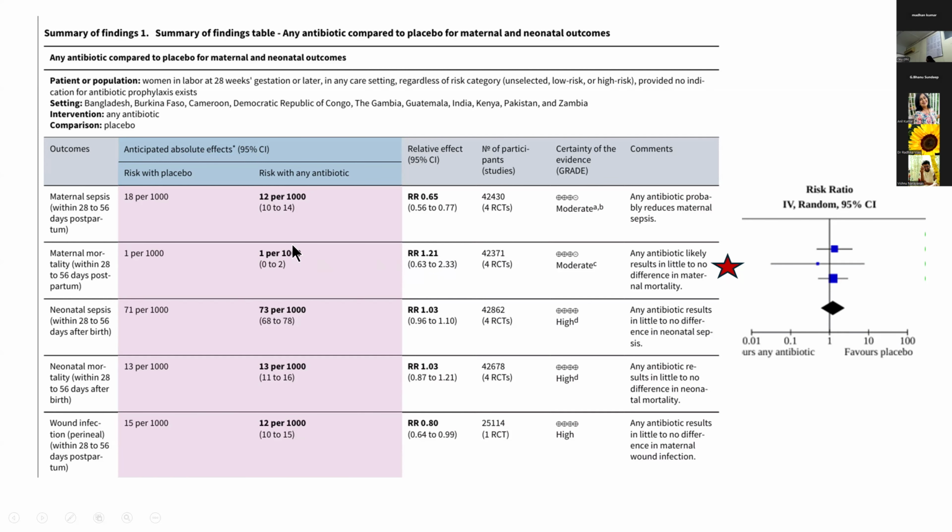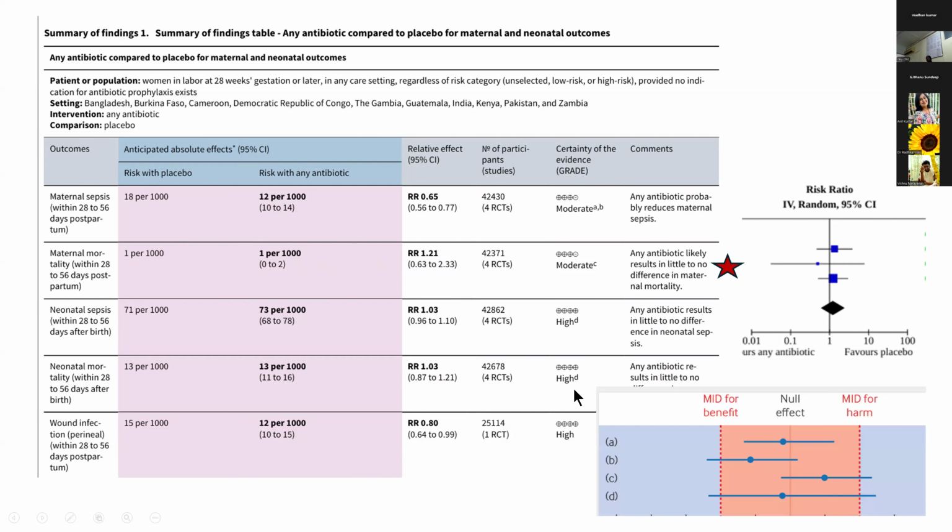If yes, by how many points? 1 point or 2 points? 2 points, yeah. If you look at the confidence interval, it's extremely wide. It's from 0.63 to 2.33, which comes under scenario D, where it crosses your MID for benefit as well as MID for harm. So there could be some harm, there could also be some benefit. So here you have to downgrade by 2.